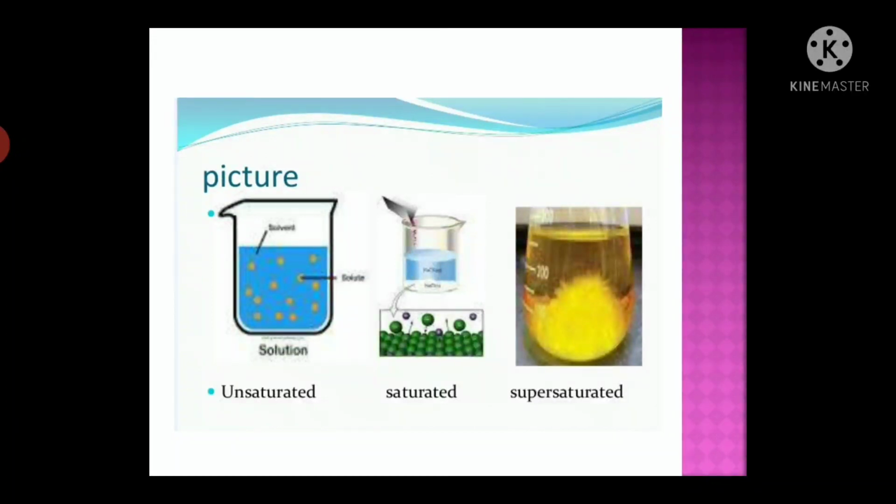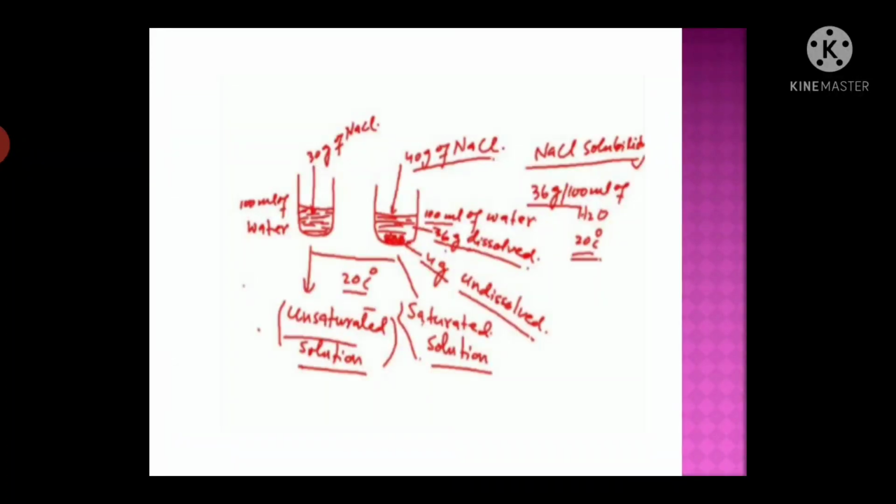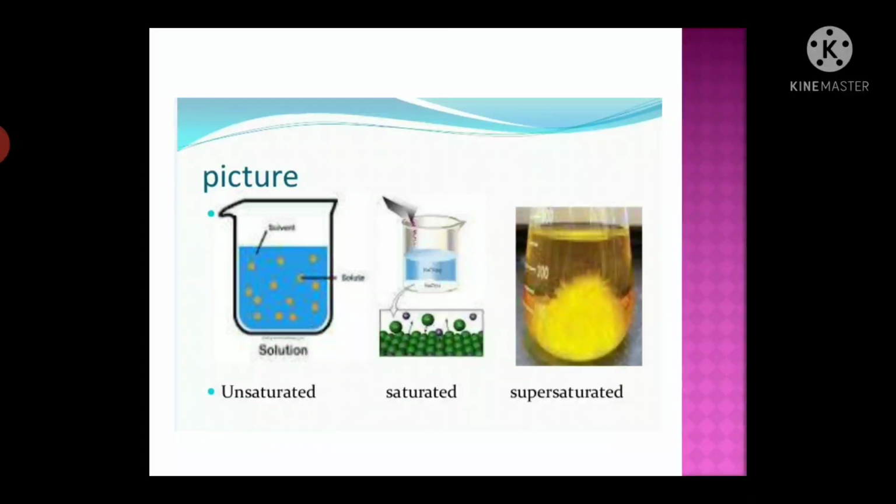You can see this also: first you add 30 gram of NaCl in 100 ml of water and it dissolves. When you add 40 gram of NaCl, it does not all dissolve in water. So the NaCl solubility is 36 gram in 100 ml of water. I hope you understand, students, how you can prepare the saturated solution.